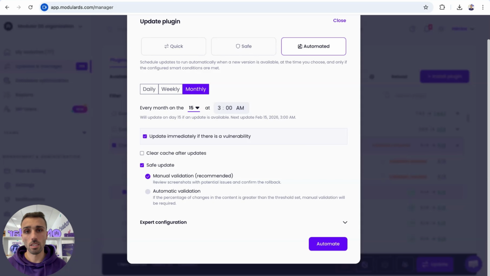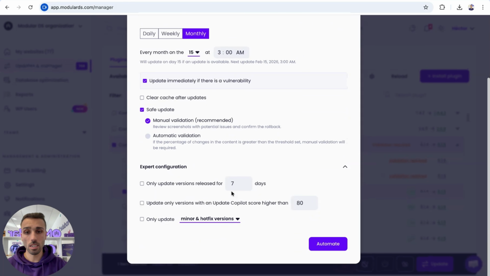And even with this, you might tell me, okay, maybe I don't want to do automated updates because it's very risky, you know? Well, for this, we have added some smart rules that allow you to only perform these automated updates under certain conditions. For example, only update versions that have been released for more than X number of days, or only if they have a score higher than 80 in our update Copilot. I'm going to tell you now what the update Copilot is. Or maybe you only want to update automatically the minor and hotfix versions, or only the hotfix versions.